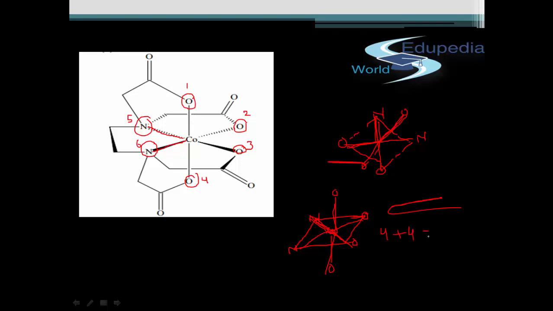That gives us a total of 8 NCoO angles. Answer to this question will be 8, which is an integer.